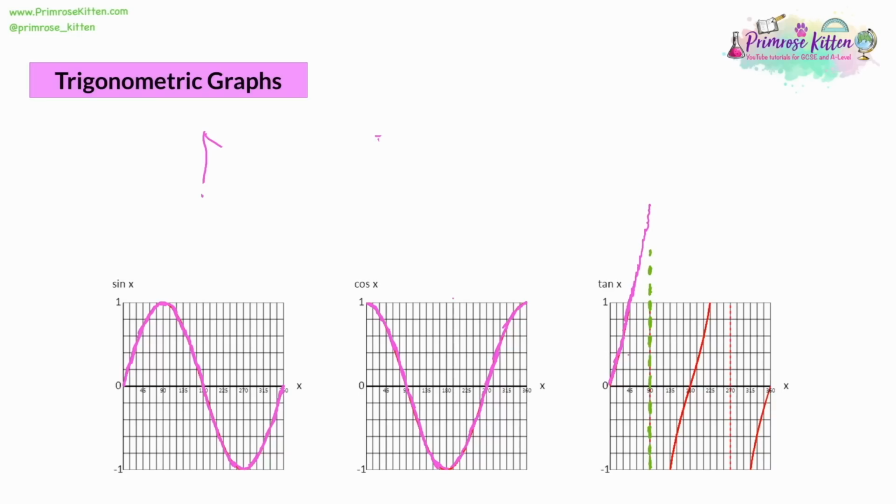So when we say the graph's going up and up and up, what's going to happen is it's never going to touch this green line. It'll get infinitely close to the green line, but it will never touch it. Now, it normally cuts it off at 1, but it might be useful going up to 2 sometimes as well. And then what happens is, after 90 degrees, tan resets, and it starts infinitely close, and by the time you get to 135 degrees, it starts to show up back on the graph.